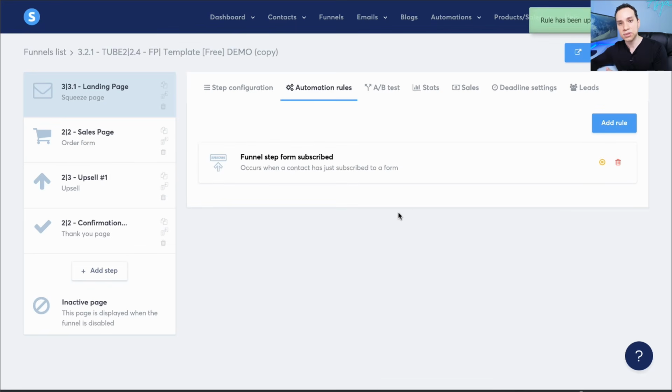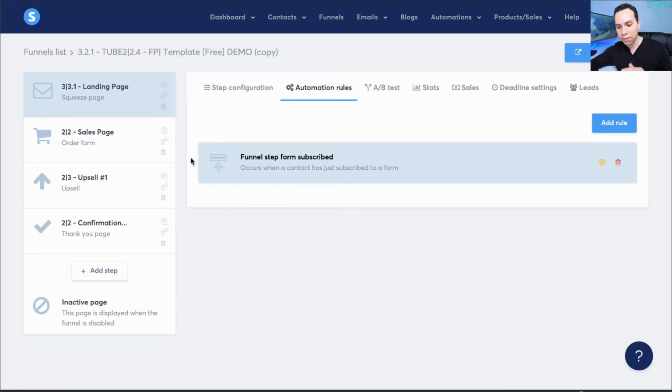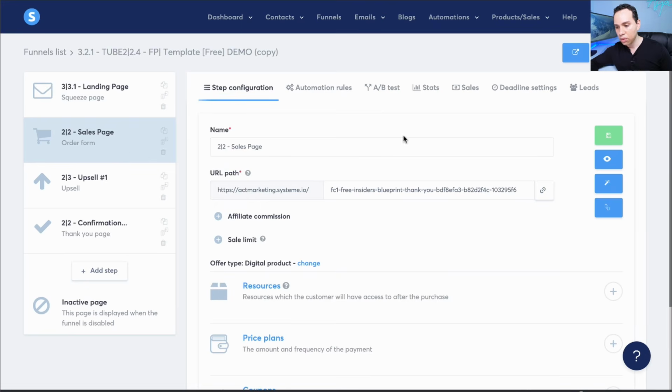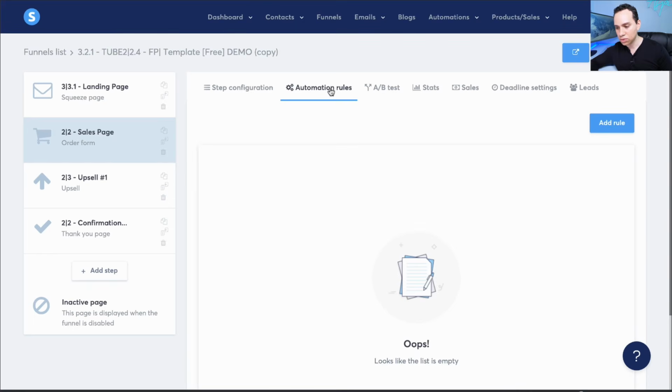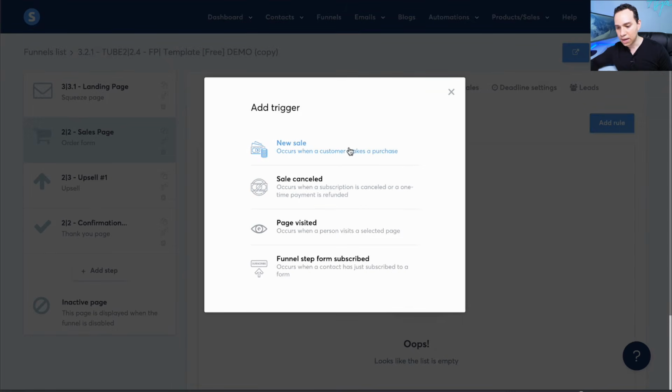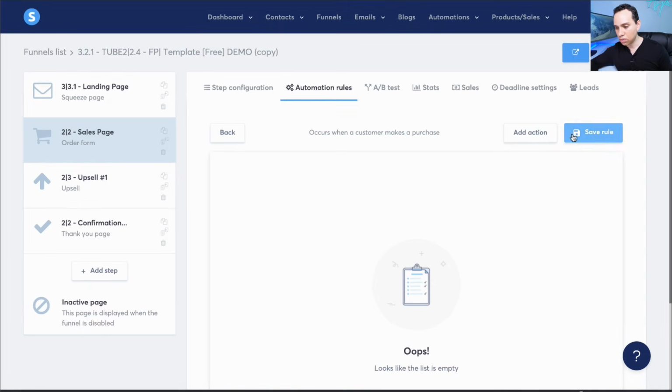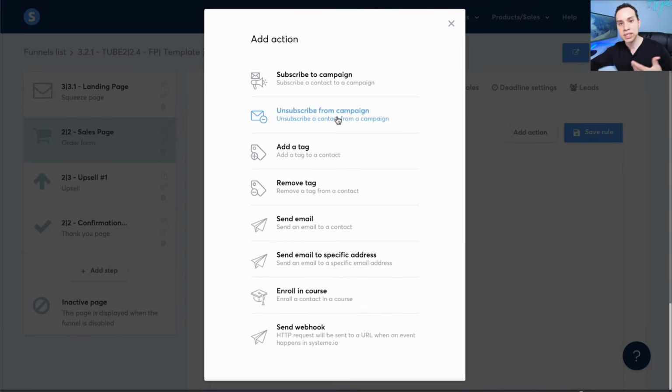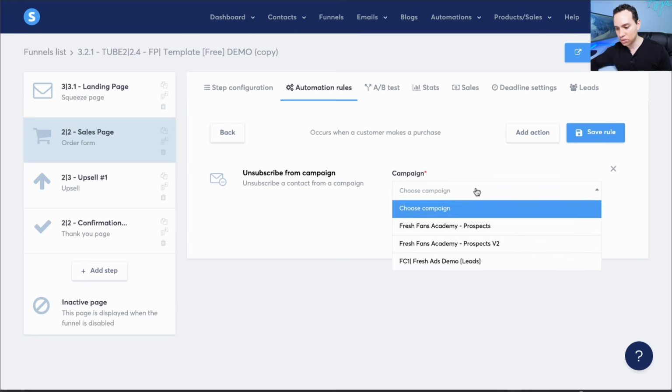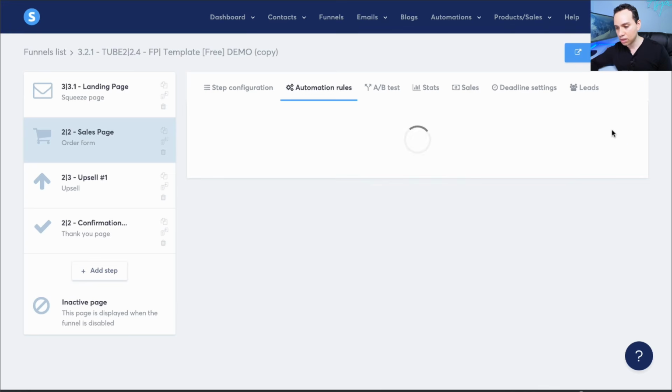So as soon as someone enters their name and email for a free offer, they're going to be added to an email campaign, and emails are going to start going out to them immediately. Obviously, we need to send them whatever the free offer was. And then the next step over on our sales page here, we're going to come over to automation rules, add a rule, and then we're going to select new sale. So we'll go ahead and add action, and then we're going to say unsubscribe, right? Choose a campaign, the same one, click on save rule.